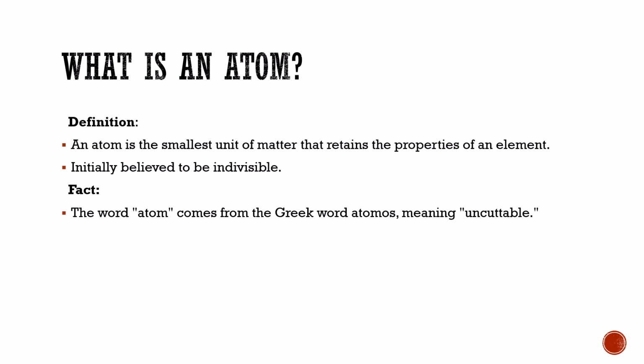An atom is the smallest unit of matter that retains the properties of an element, initially believed to be indivisible. The concept was first introduced by Dalton. He believed atoms are indivisible and indestructible. And the main fact: the word atom comes from the Greek word atomos, meaning uncuttable.